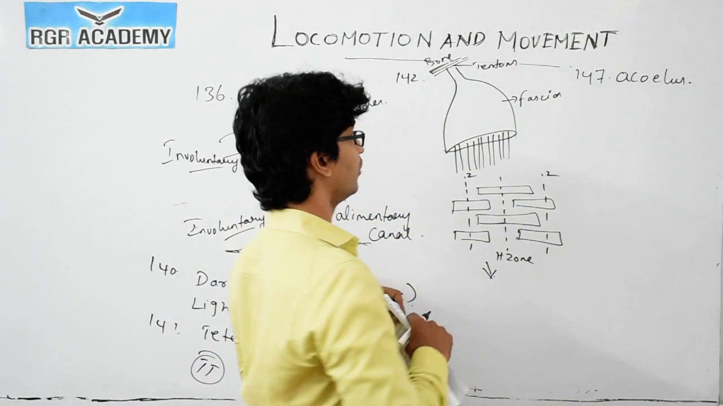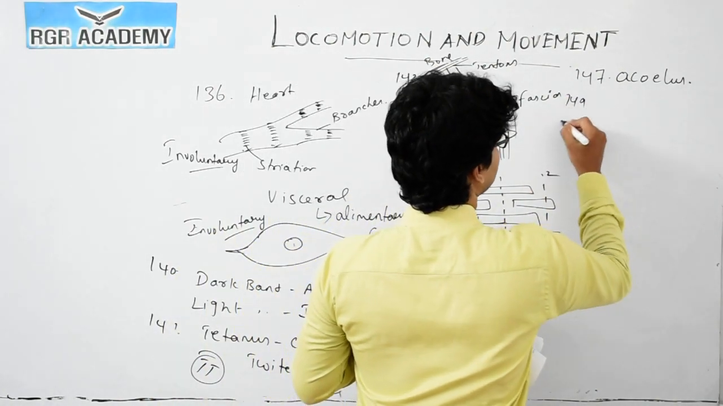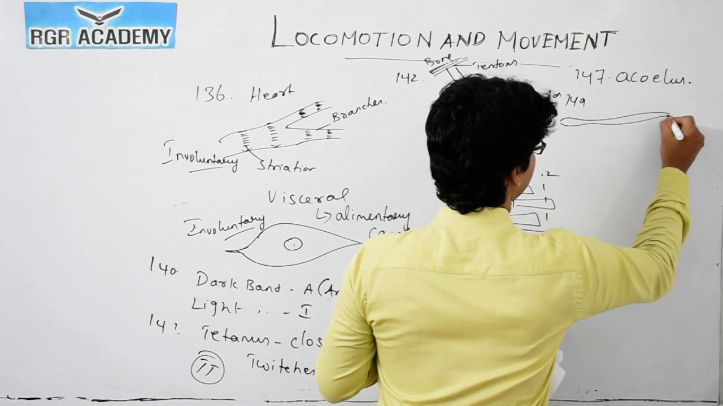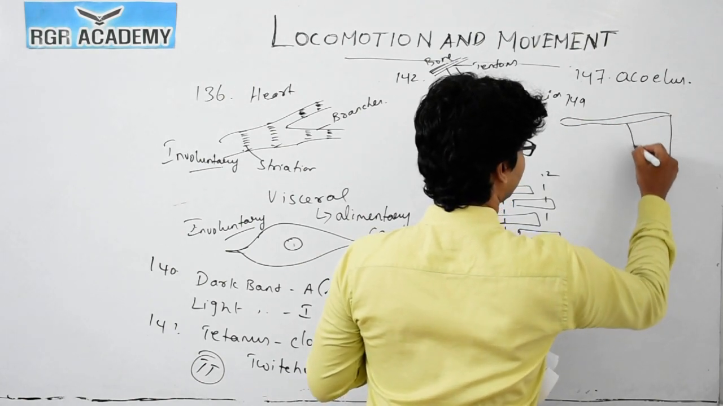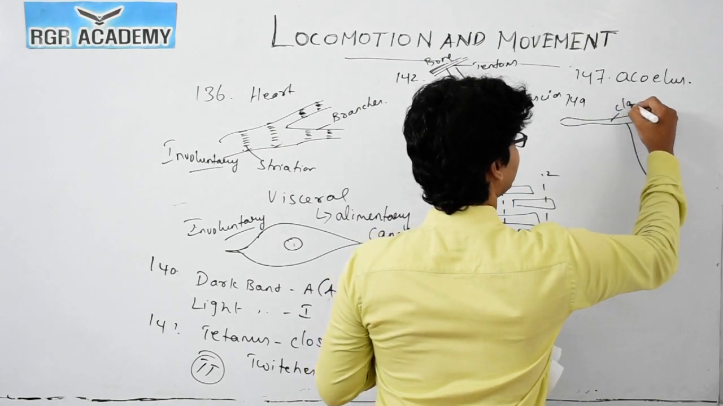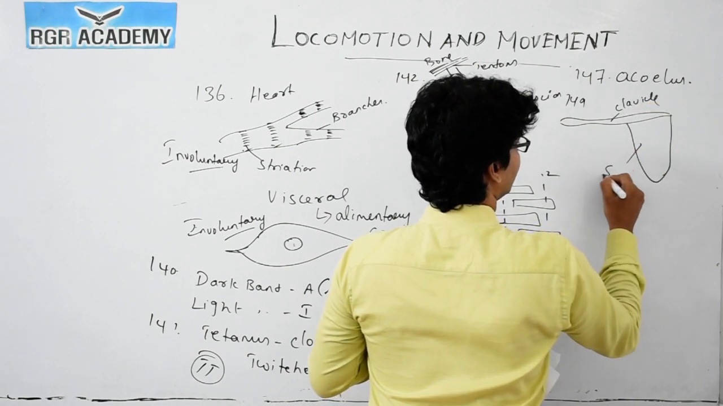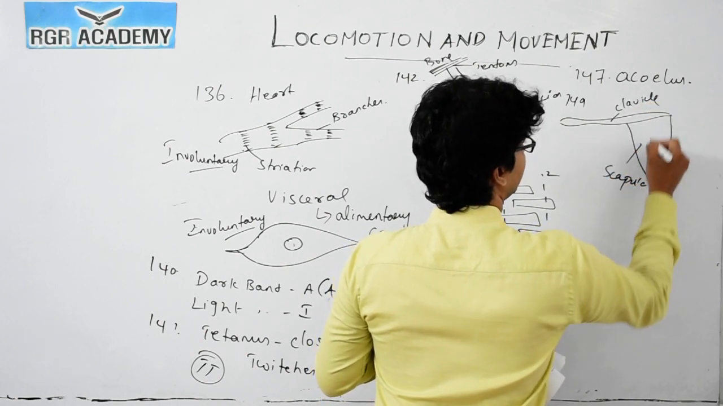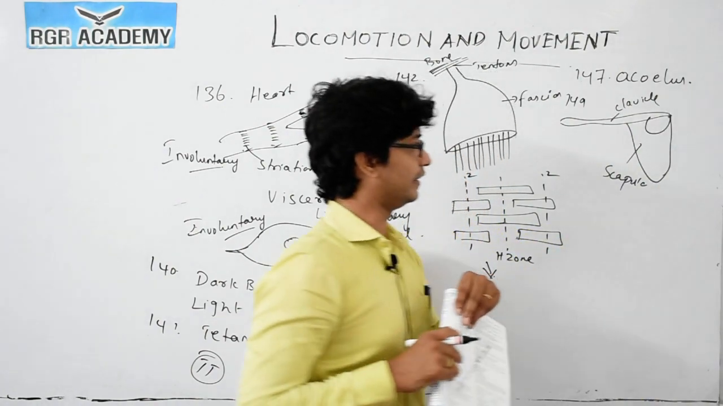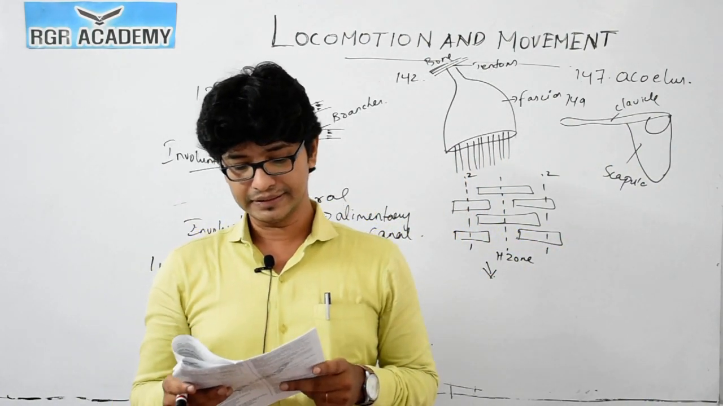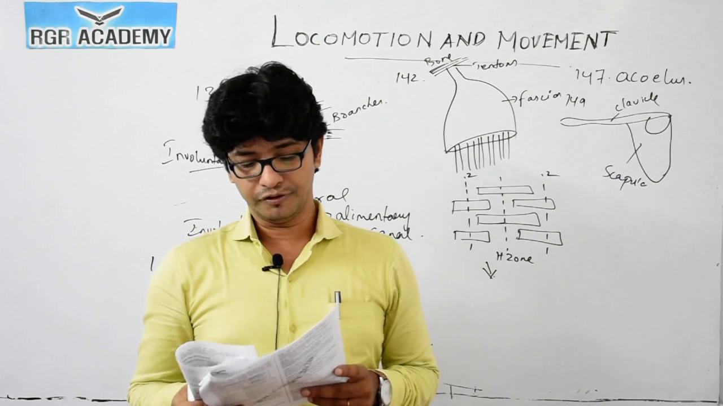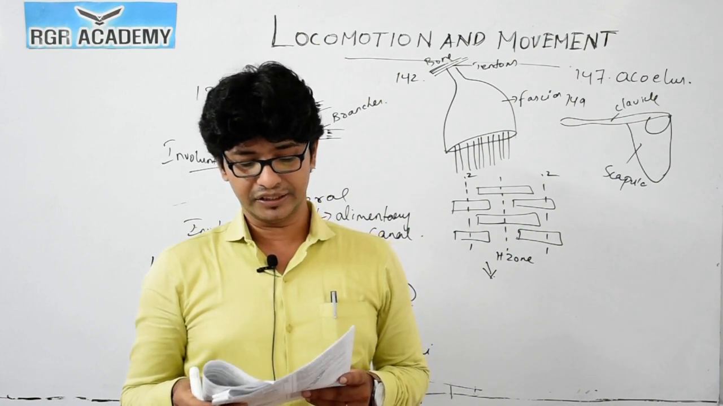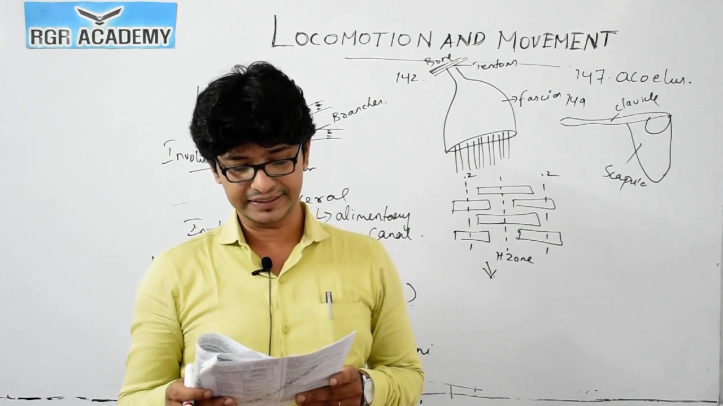Then 149: the pectoral girdle consists of the scapula and the clavicle. So this is the clavicle, and this we call the scapula. In between, we have the glenoid cavity. So for this, 1 is the correct answer. 150: the scapula is a large triangular structure between the second and the seventh rib, as we discussed already.